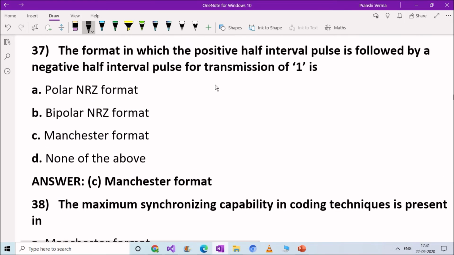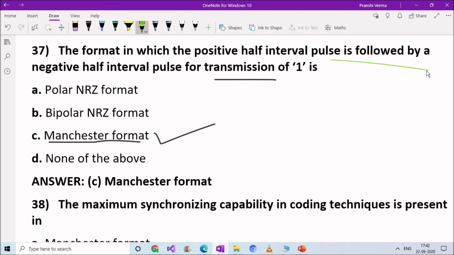Next question. The format in which the positive half interval pulse is followed by a negative half interval pulse for transmission of bit 1 is: option A, polar NRZ format; option B, bipolar NRZ format; option C, Manchester format; option D, none of the above. Right answer is option C, Manchester format.